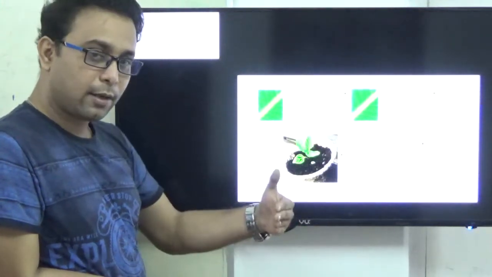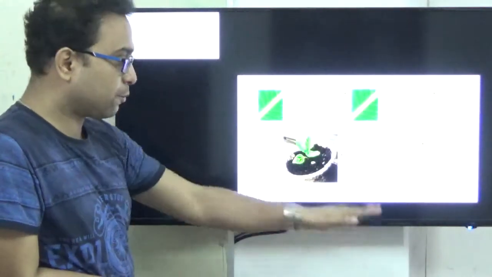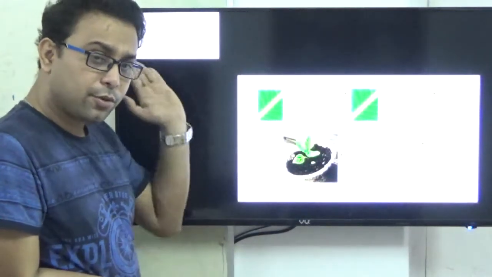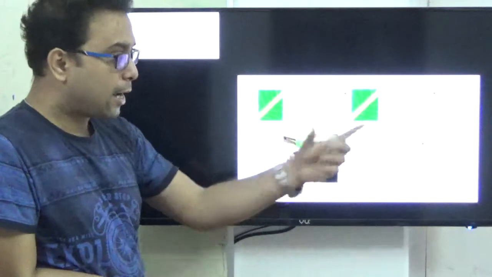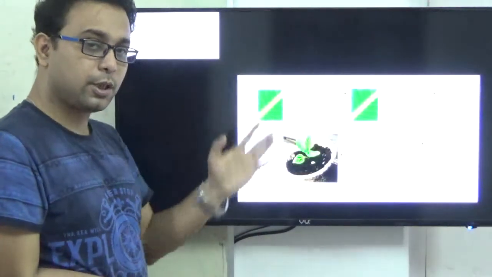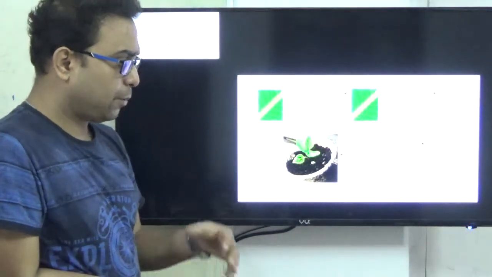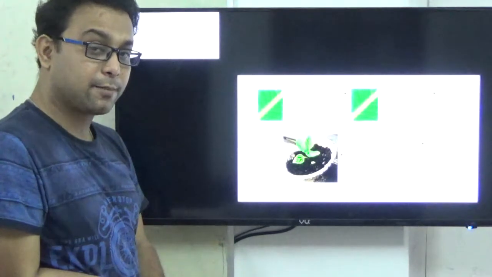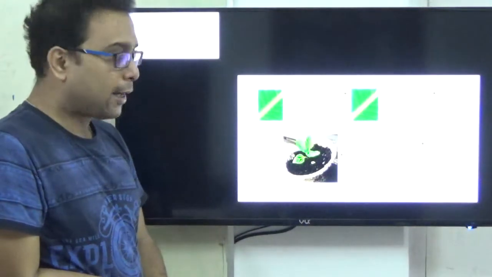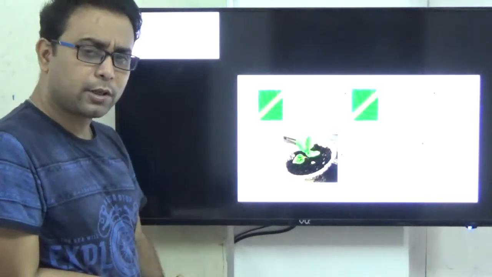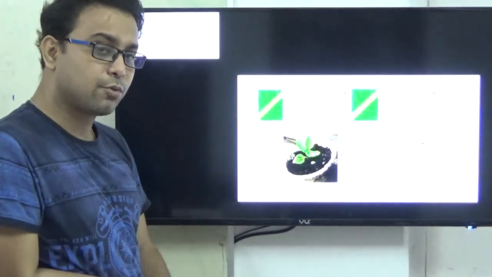After that you wait, and after 1 month you observe that roots and shoots have developed. At that time you transfer it into another pot. It is called tissue culture because we take small parts of leaves, that is the tissue, and here we culture it to produce new plants. The advantage of this process is that it is a very important process for cloning plants, because the desirable qualities are the same in the offspring. And in a comparatively very short time, they produce a large number of plantlets. This is the most important point in tissue culture.